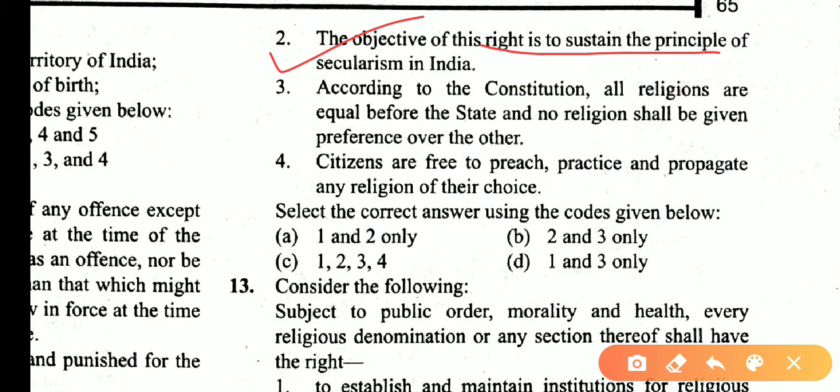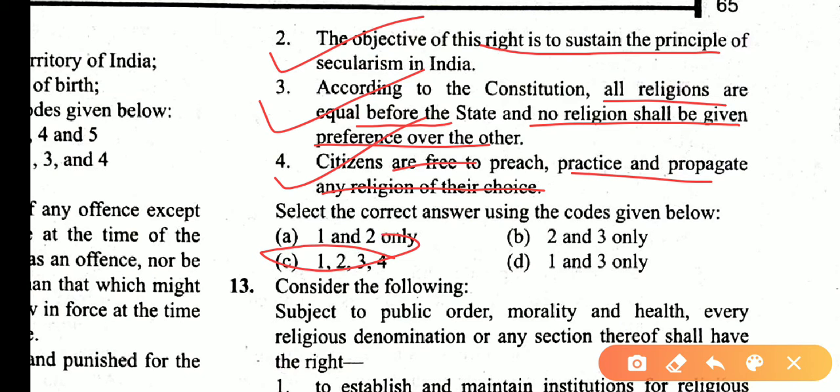Yes, according to the Constitution, all religions are equal before the state and no religion shall be given preference over the other. Yes, citizens are free to preach, practice, and propagate any religion of their choice. Yes, so 1, 2, 3, 4 are correct statements. So answer is C.